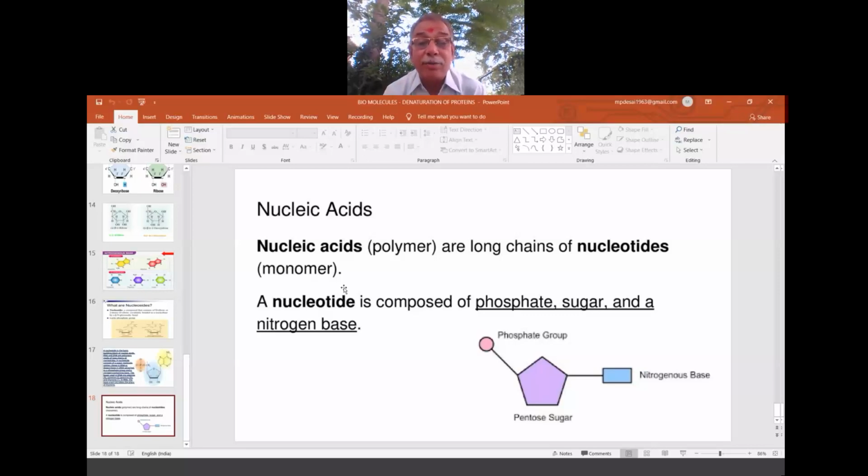So the monomer is giving the polymer; nucleotide is giving the nucleic acid. What is a nucleotide? A nucleotide is composed of phosphate, sugar, and a nitrogen base, whereas a nucleoside is made up of what? Sugar and the nitrogen base, no phosphate linkage. If the phosphate linkage is not there, it is a nucleoside. With phosphate, nucleotide. Many nucleotides, nucleic acid.